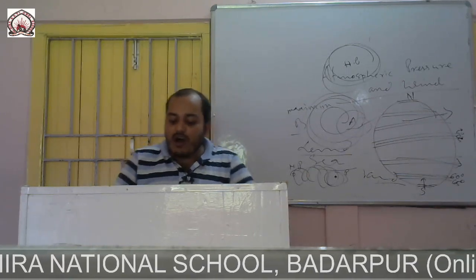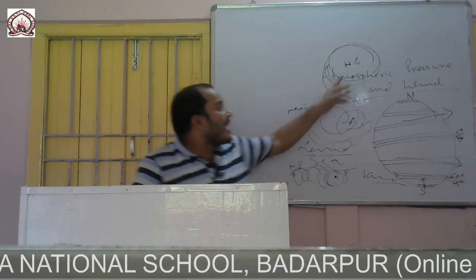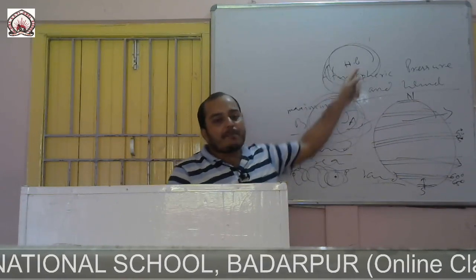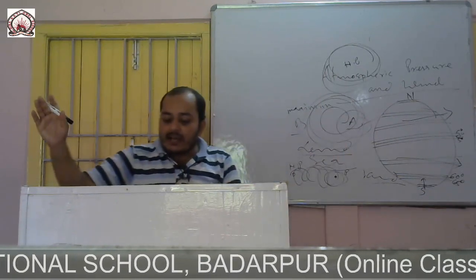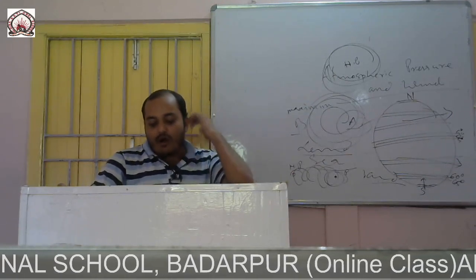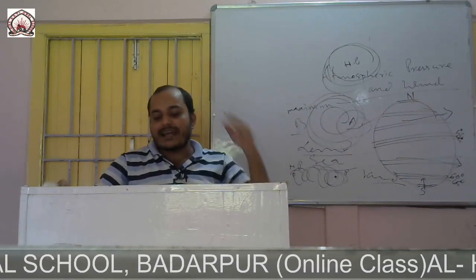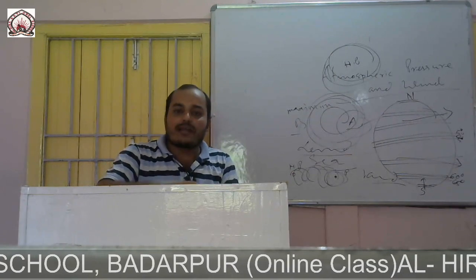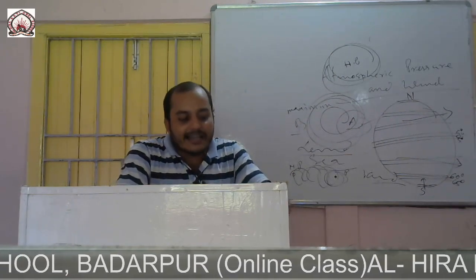Here the winds blow from inside to outside. When the wind blows from the high pressure inside to the outside low pressure belt in a clockwise direction in the northern hemisphere and anti-clockwise direction in the southern hemisphere, it is called anticyclone.